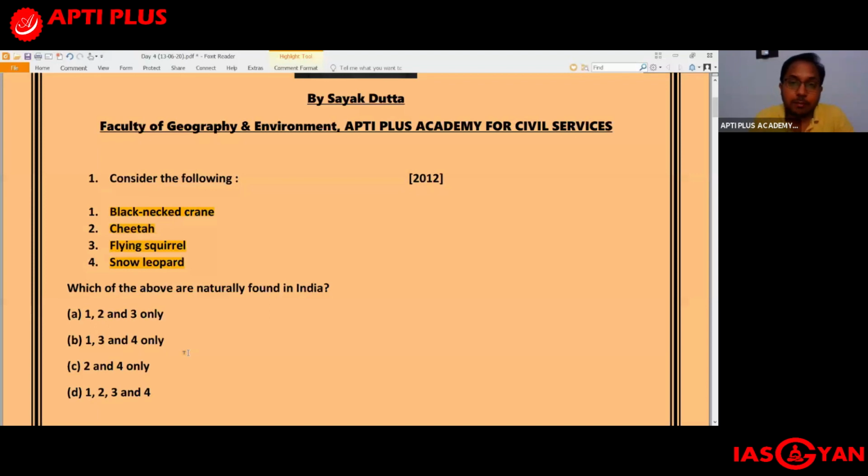In Assam, apart from Kaziranga, you also had Manas, which supports a good population of rhino. But now rhinos are also being reintroduced into Corbett Tiger Reserve in Uttarakhand. So going ahead, rhinoceros will be found in 4 states of India. Anyway, so far as this particular question is concerned, your answer should be B, 1, 3, and 4.